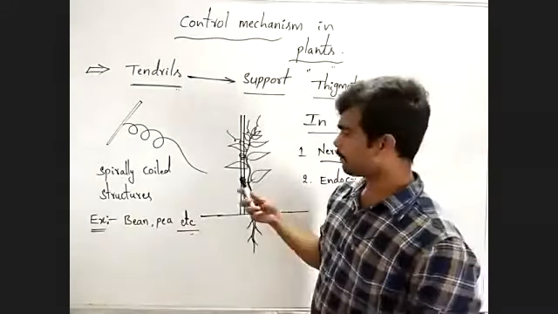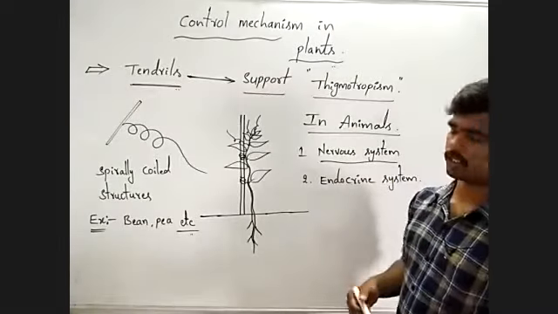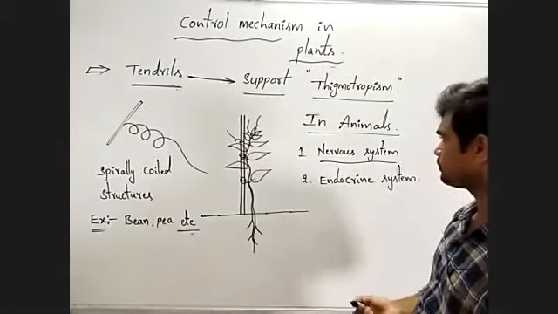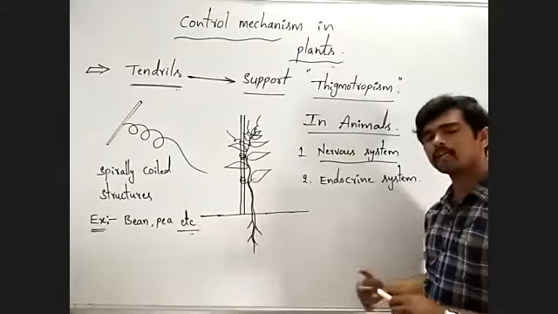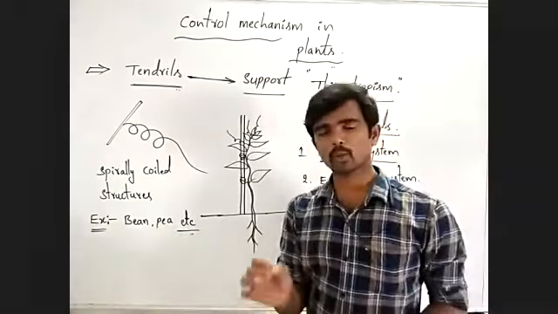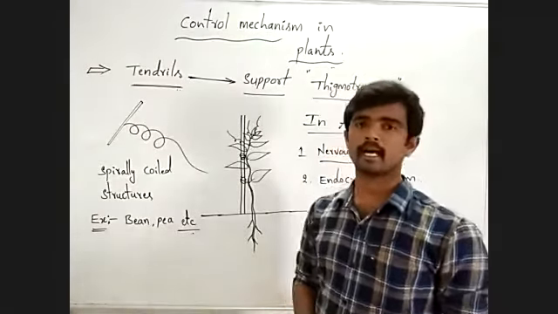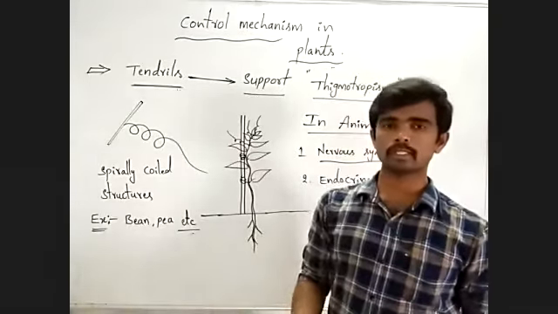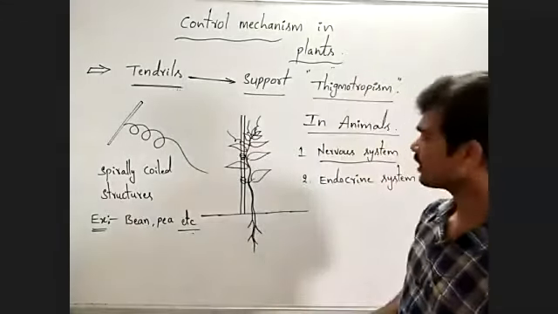Okay, in plants, these type of systems are absent. Observe, in plants, nervous system, endocrine system, these are absent. But plants can control the different types of responses, or they can show the different responses towards the stimuli.